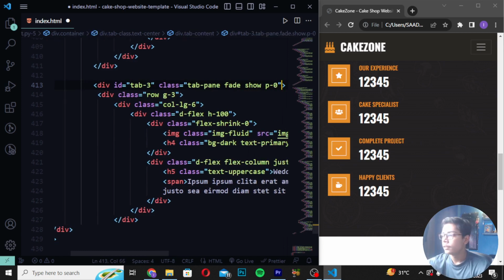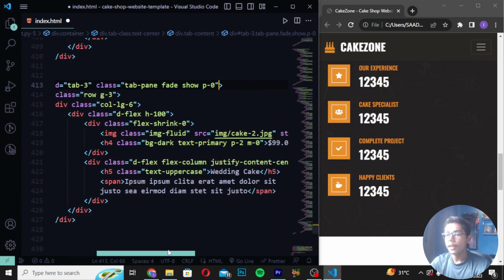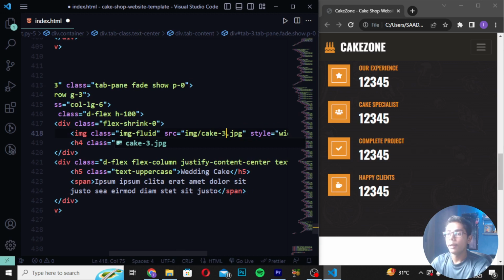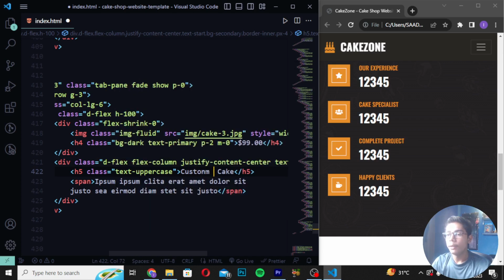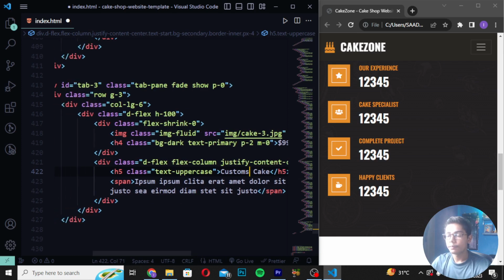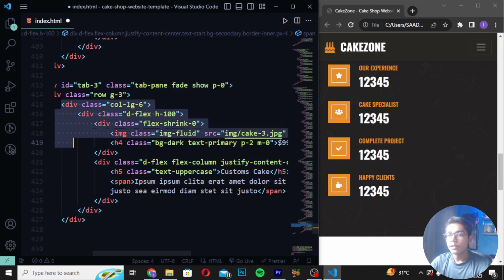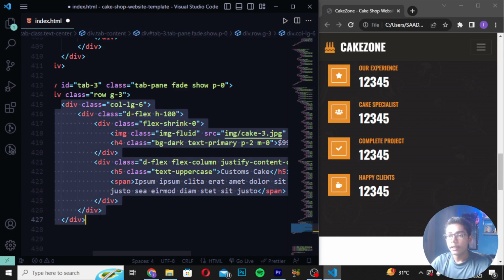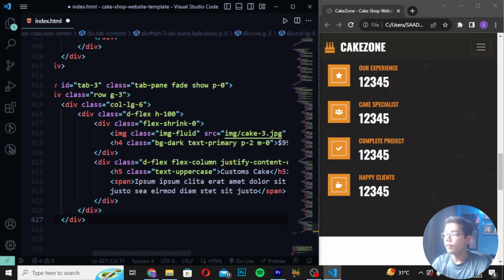You can see we have just written tab 3 now, and here I will be writing cake 3 this time, and this will be our 3rd image of cake, and I will be changing this wedding cake to custom cake this time. So I will be writing here custom cake. Save it here. After saving this, you have to move here in this tag, and then you have to copy till call. So this is the call LG, and I will be copying till these 3 divs here, and I will be pasting this.